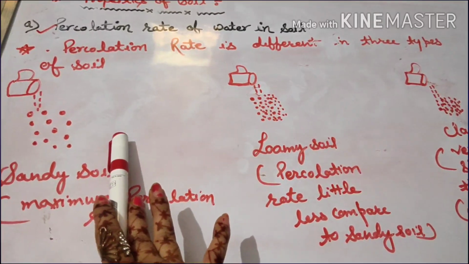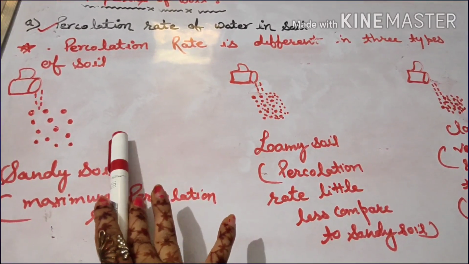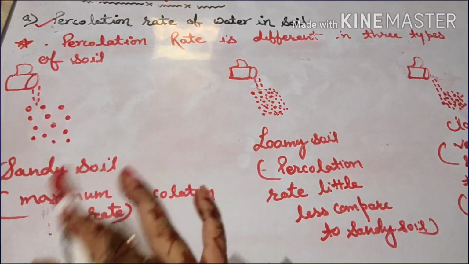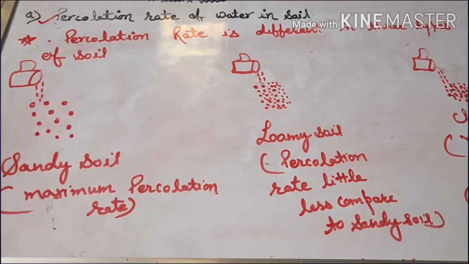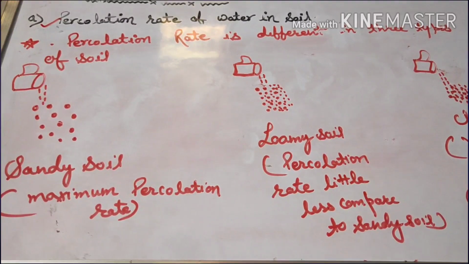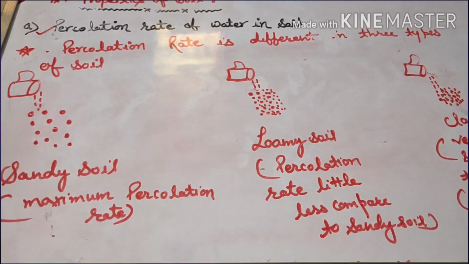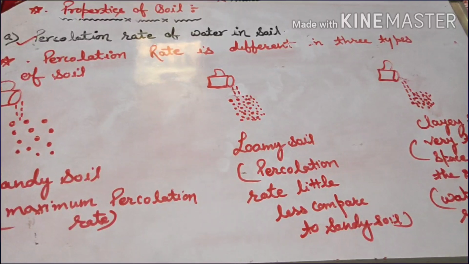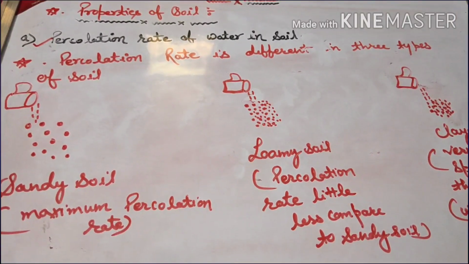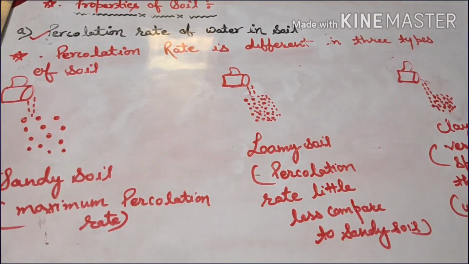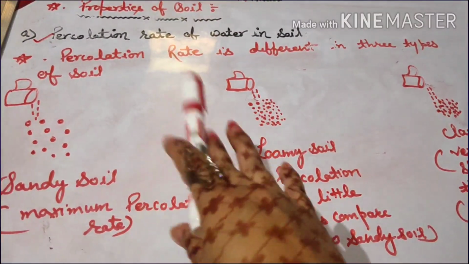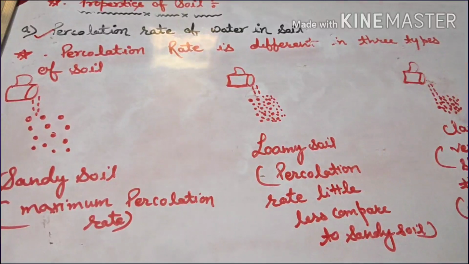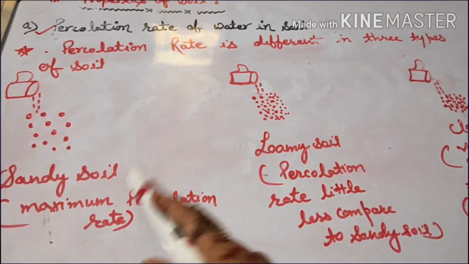Those plants which might not require a lot of water, right? So percolation rate decides how we can utilize a particular type of soil for a specific crop. All right. Now I hope you understood about percolation rate, what percolation is, and how percolation rate is different in three different types of soil.